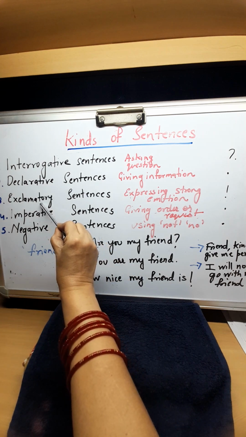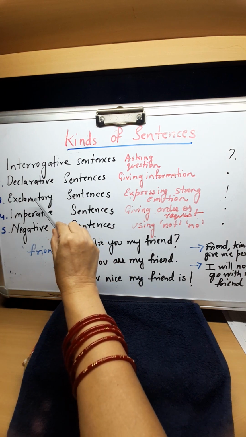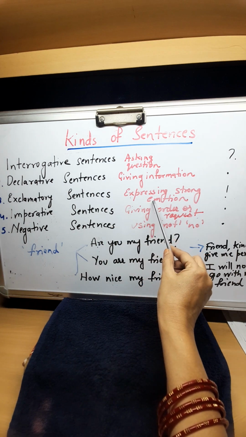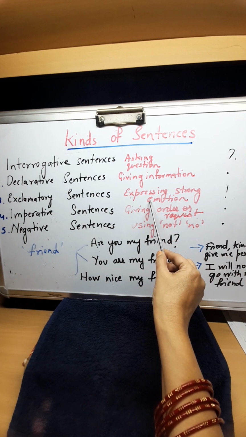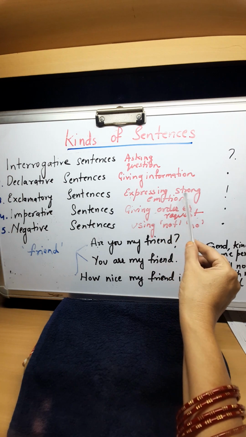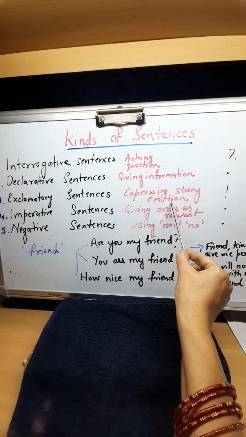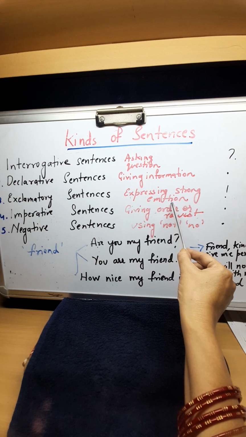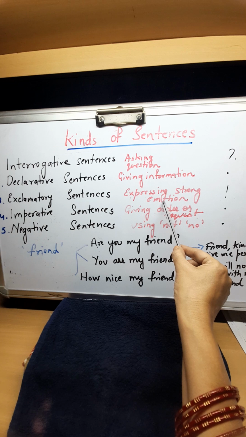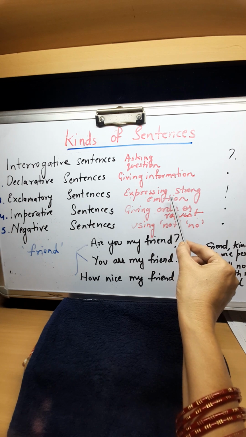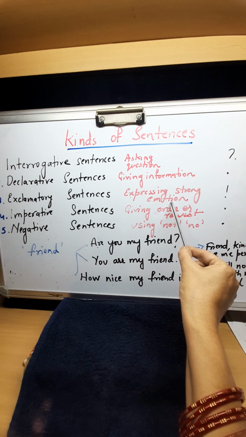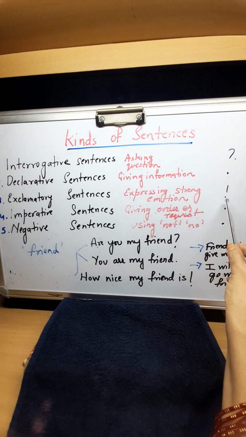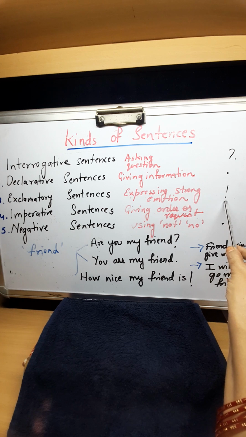Now, the third type of sentence is exclamatory. An exclamatory sentence means we express strong emotion. These strong emotions can be used with words like what, wow, how. These interjections tell that we are having a strong emotion. Alas, okay, these kinds of words. And an exclamatory sentence always has an exclamation mark after it.